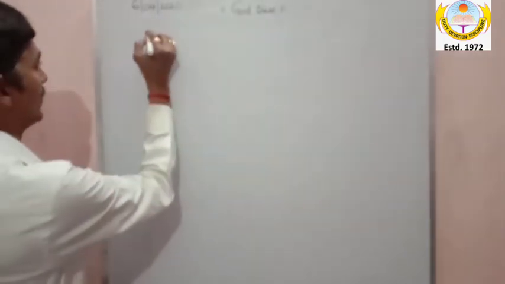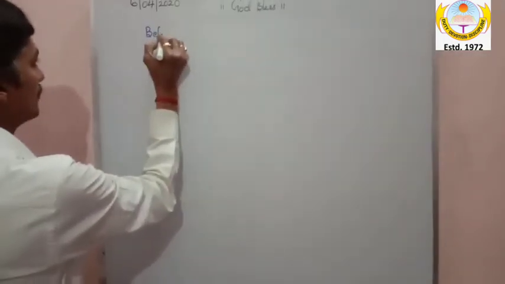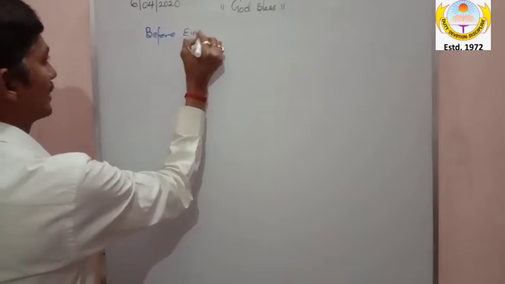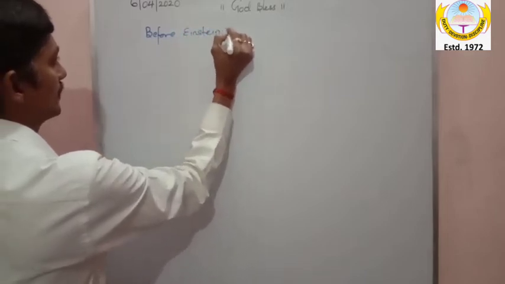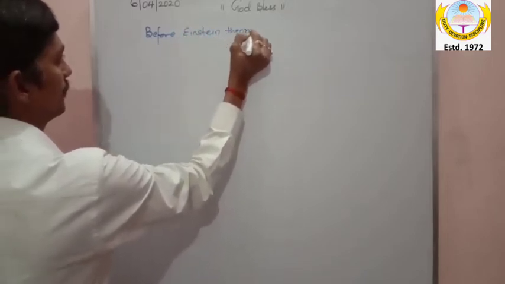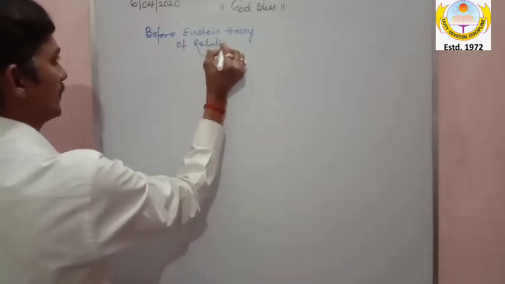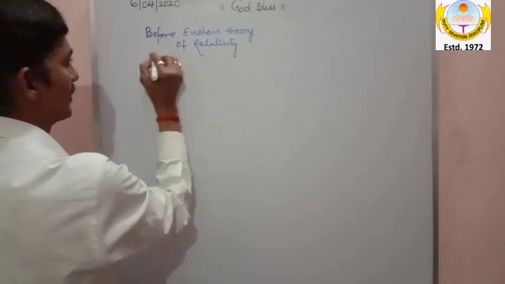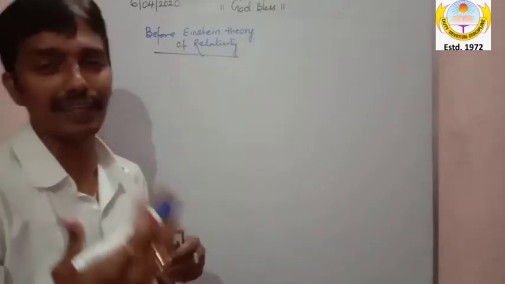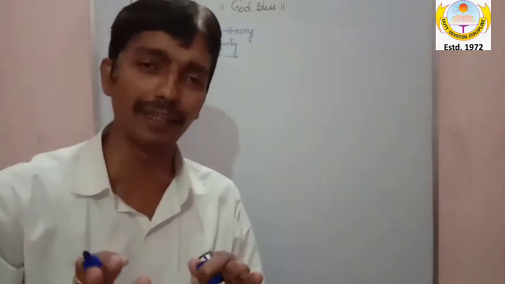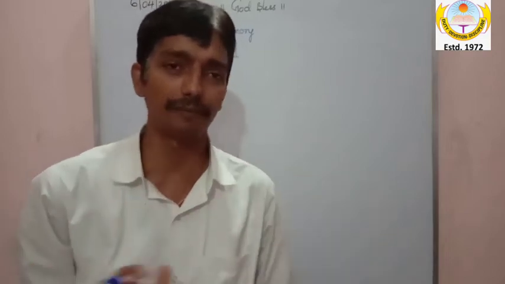So here I am writing: before Einstein theory of relativity. Understand this point, all of you. In the theory of relativity, Einstein's theory of relativity, it was said that mass is not constant. Mass keeps on changing.